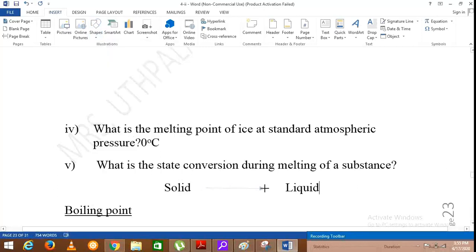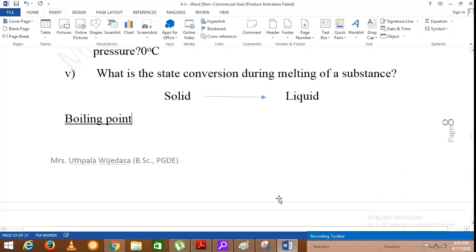We can write it in this manner: solid is changed into its liquid state.